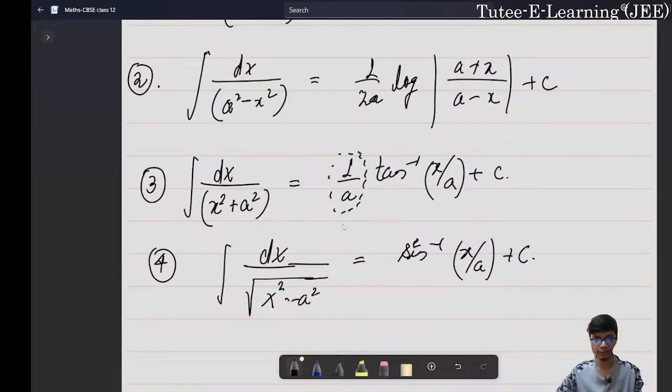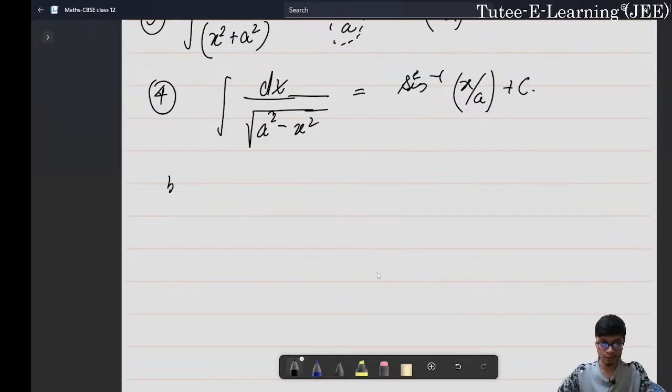Am I doing it incorrect? Oh, sorry. Yeah, actually I'm doing it incorrect. Actually, it should be a square minus x square, right? Very sorry. A square minus x square, and that is equal to sine inverse of x upon a, right?